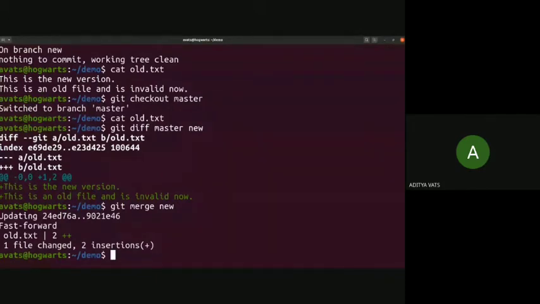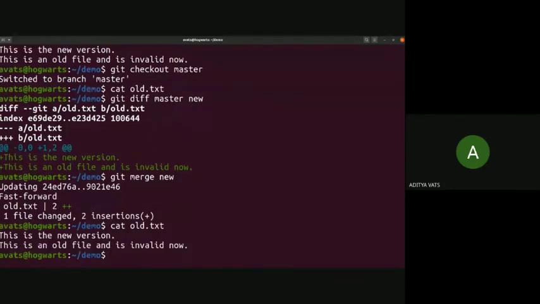Okay, so previously old.txt on master had nothing. Now let's see what old.txt has on master. We can see that now old.txt has the same thing that we put in on the new branch. So this is how branching works, how you try new things. These are just simple examples, but if you are making a large project, you can try new things without making your main project collapse.